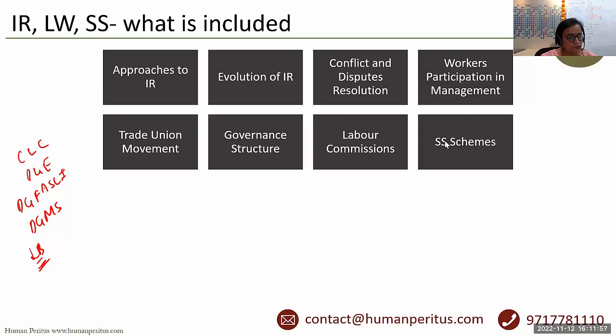Then there are certain social security schemes. If you go to the eShram portal, you will get to know which social security schemes are prevalent in India currently. And not only the names, you will have information with respect to the eligibility criteria as well as the benefits available under those schemes, like for example Atal Pension Yojana, PM Suraksha Bima Yojana, or PM Jeevan Jyoti Bima Yojana. These types of schemes you will see there. So you can get the information from there as well.